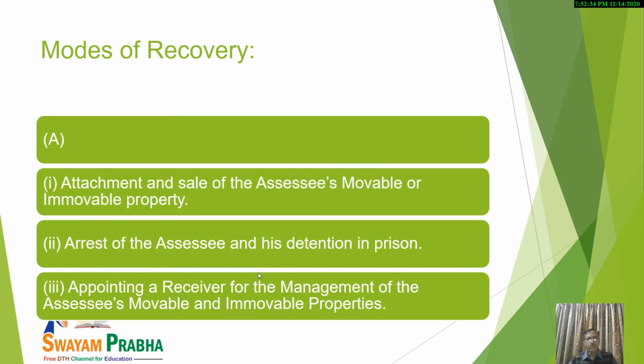As I have told you in the first point also, the assessee's movable or immovable property may even be sold. In case such points are there, what will happen in this point particularly? In case the amount is recovered, first of all, that amount will be utilized to recover and adjust the amount of tax in arrears for which we have initiated this procedure.